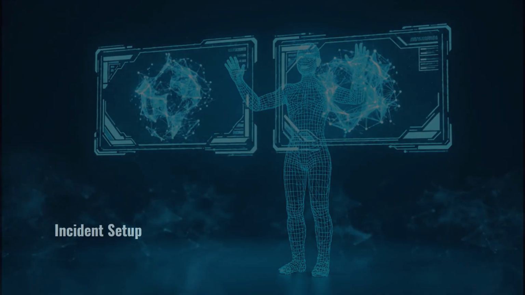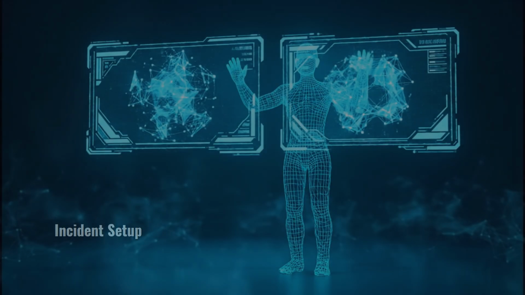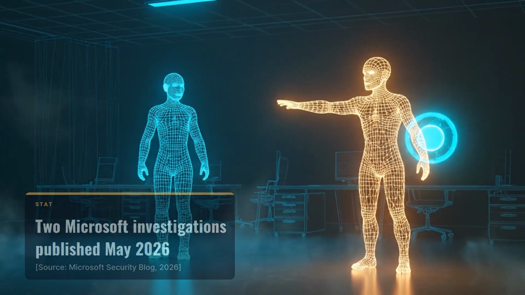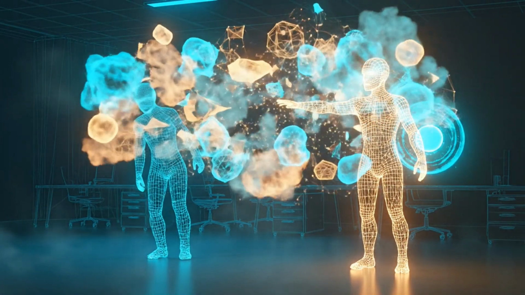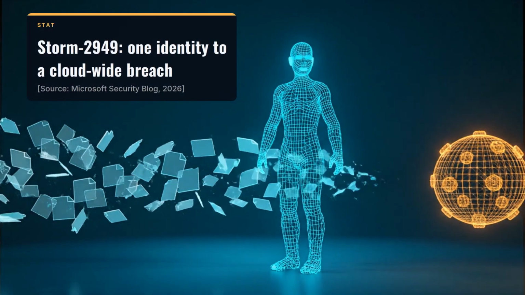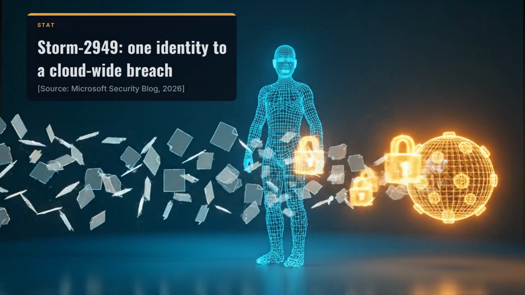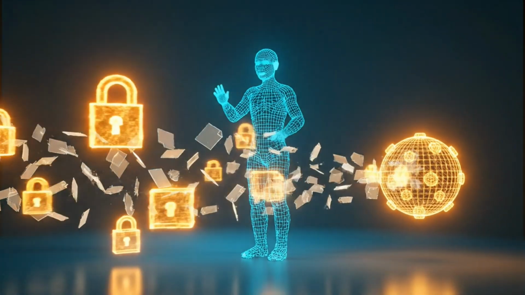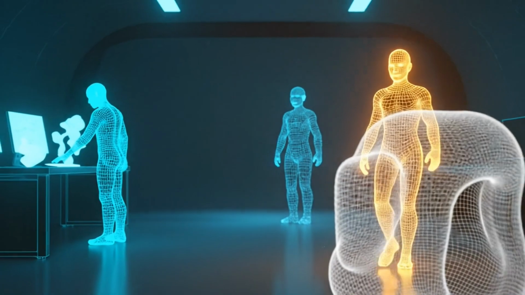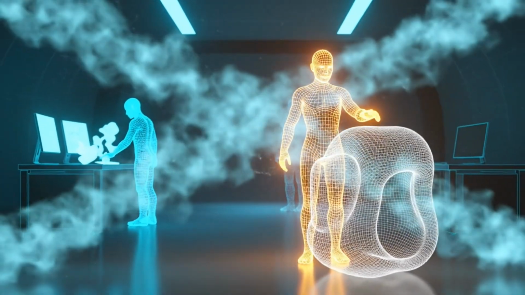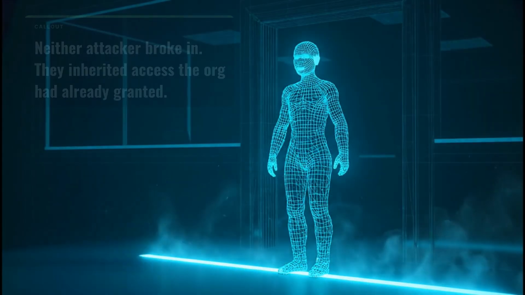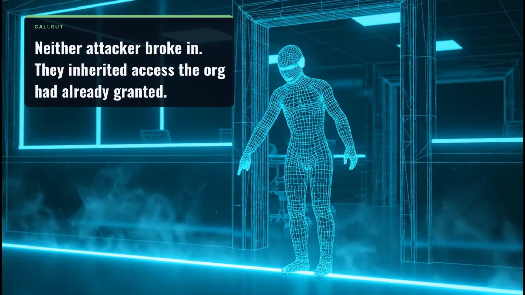Incident setup. In May 2026, Microsoft published 2 investigations that describe the same problem from 2 angles. In the first, a threat actor Microsoft tracks as Storm 2949 turned one compromised identity into a cloud-wide breach, exfiltrating thousands of files and dozens of stored secrets. In the second, Microsoft Incident Response investigated an intrusion that lasted 123 days, run entirely through a trusted third-party IT provider and the organization's own software. Neither attacker broke in. Both inherited access the organizations had already granted.